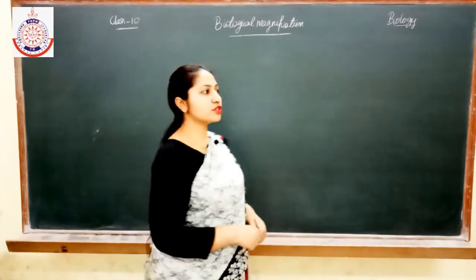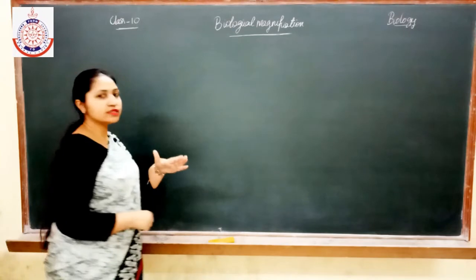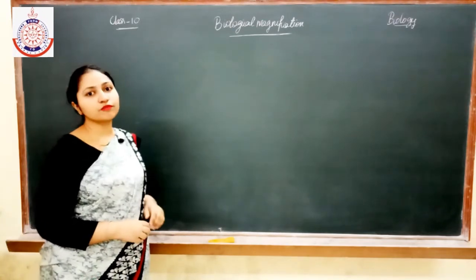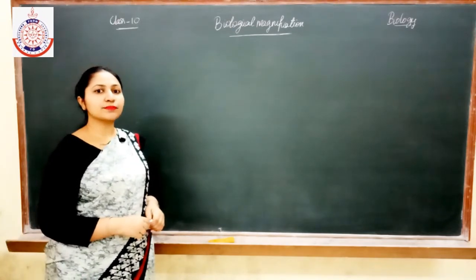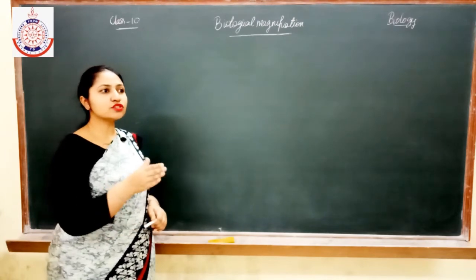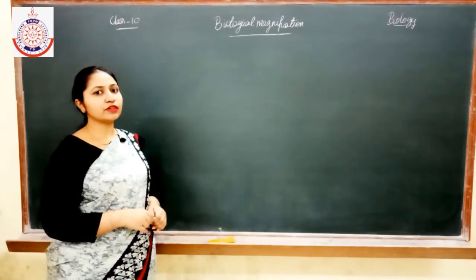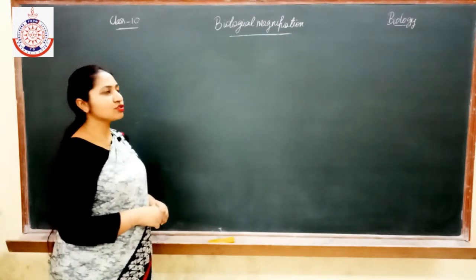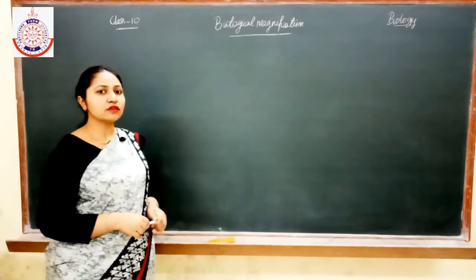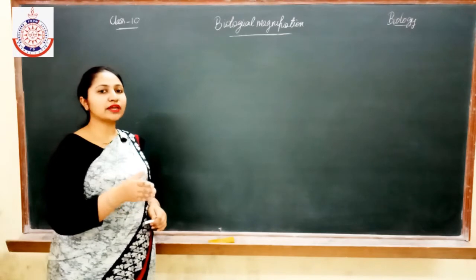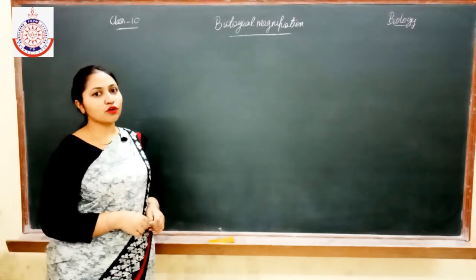Biological magnification means the increase in the concentration of chemicals, or you can say pesticides, at each trophic level. Now how do these chemicals get accumulated in the trophic levels?